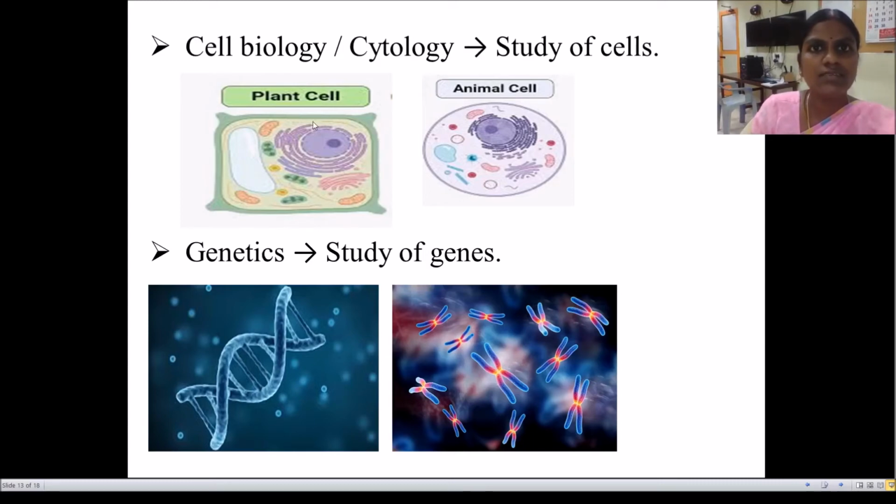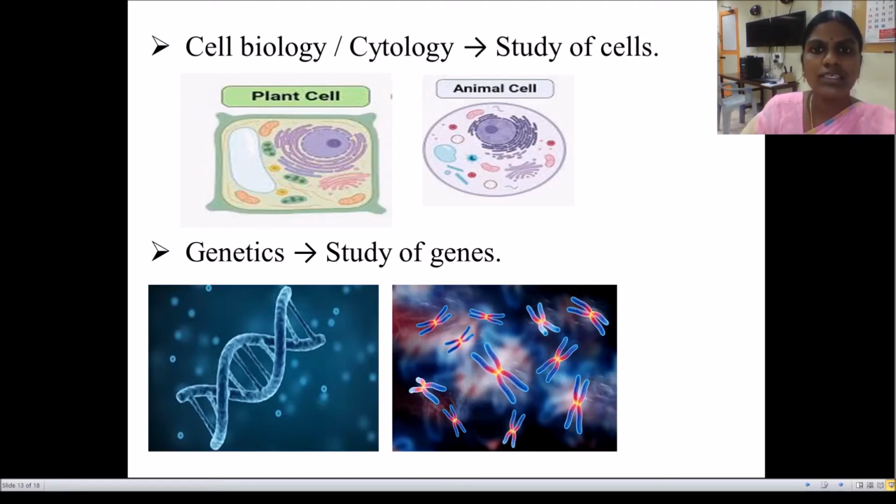This plant cell consists of nucleus, mitochondria, chloroplast, vacuole, Golgi bodies and other cell organelles. And this is the animal cell. This too contains the same, but there are a lot of differences between animal cell and plant cell. Okay, cell is the smallest unit of all organisms with nucleus.